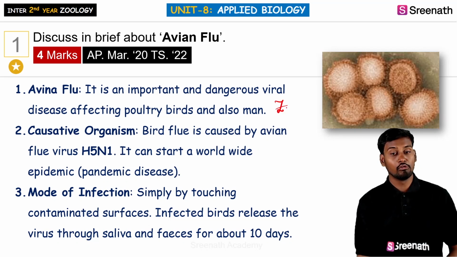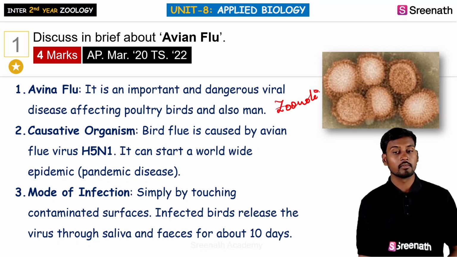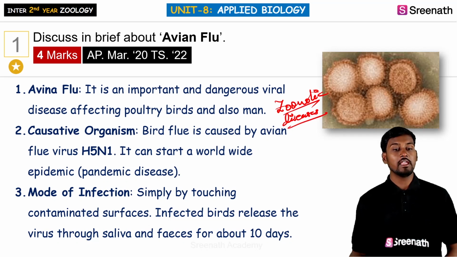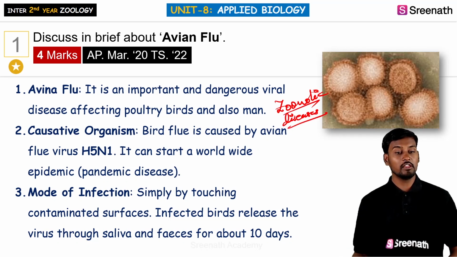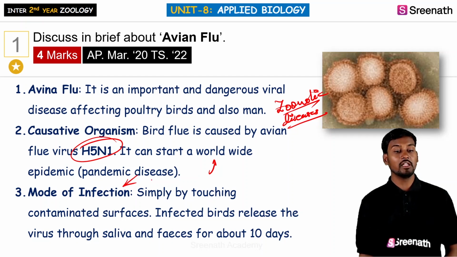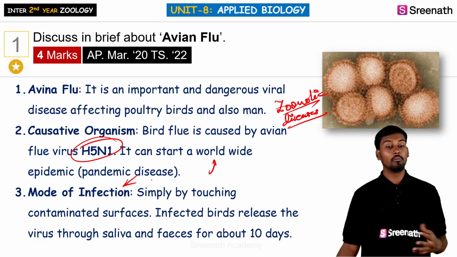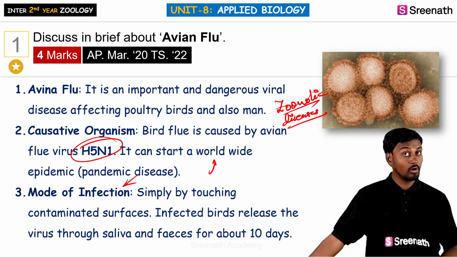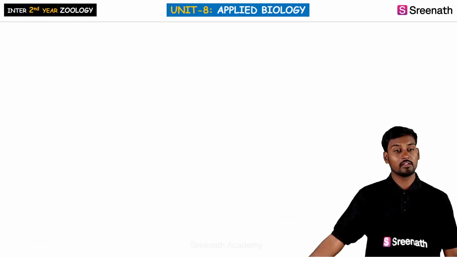So it is called zoonotic disease. Here we can see the causative organism is avian flu, that is H5N1. It is the one which is a worldwide pandemic, and the mode of infection is generally by touching the infected organism. Infected birds can release the virus through the saliva, the feces, and all the body discharge within about 10 days.